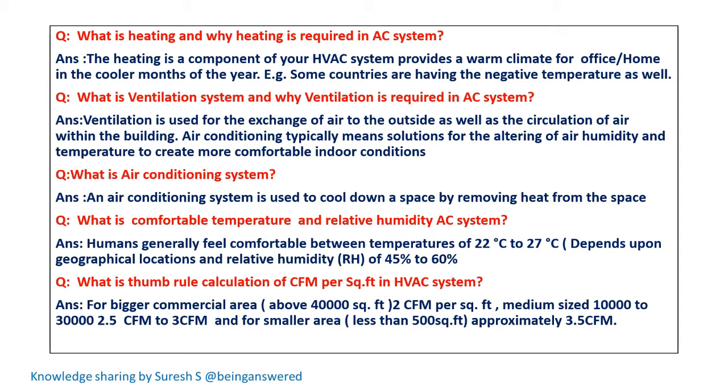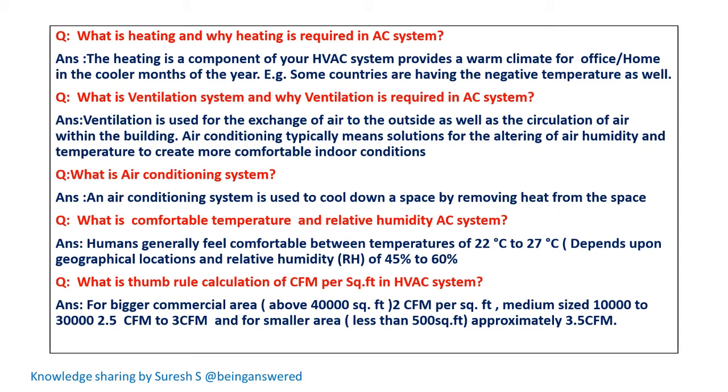What is a comfortable temperature and relative humidity for an AC system? Humans generally feel comfortable at a temperature of 22 degrees centigrade to 27 degrees centigrade. It varies depending upon the location of the people, and a relative humidity of 45% to 60%.